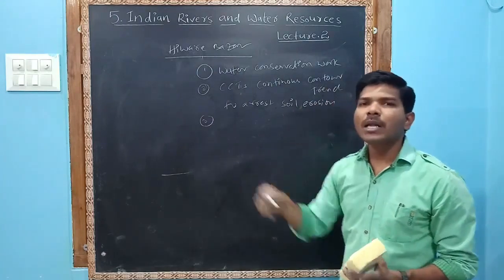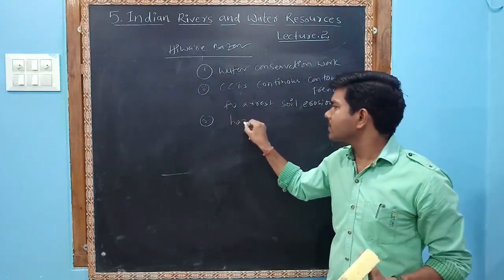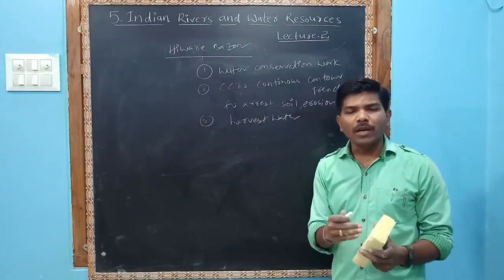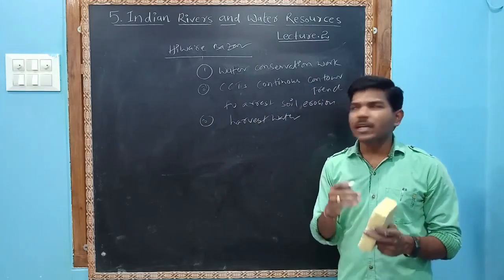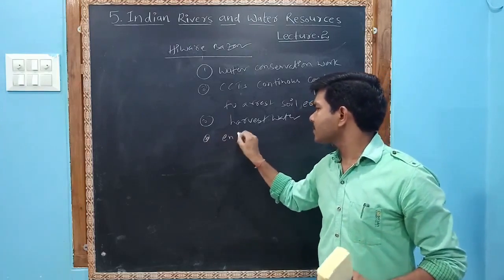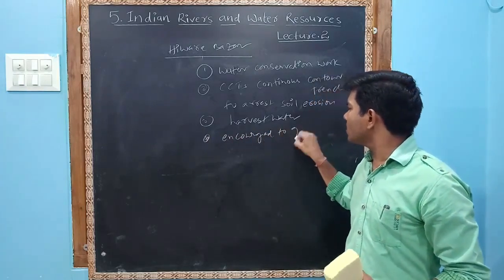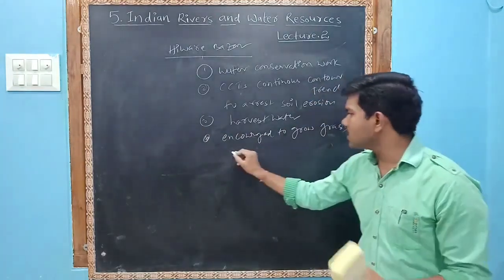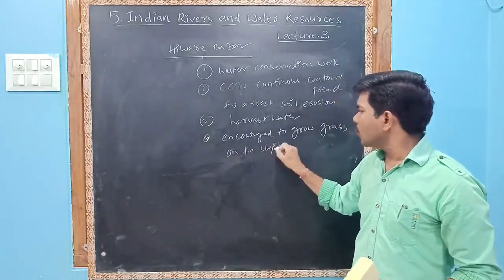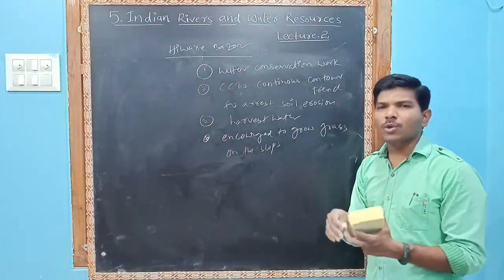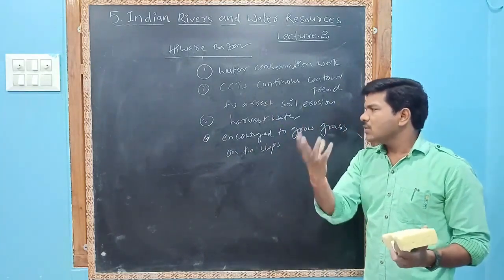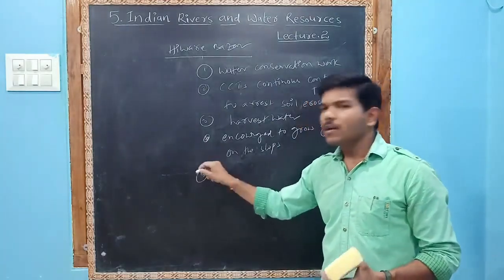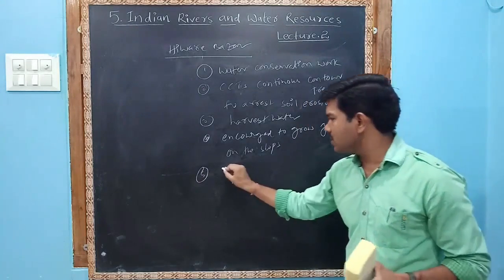Next, the third important one, harvest water. Whatever they harvested, they utilize the water properly, and they encourage growing grass on the slopes. Just now I told you, whenever water is stored, they encourage growing the grass on the slopes.